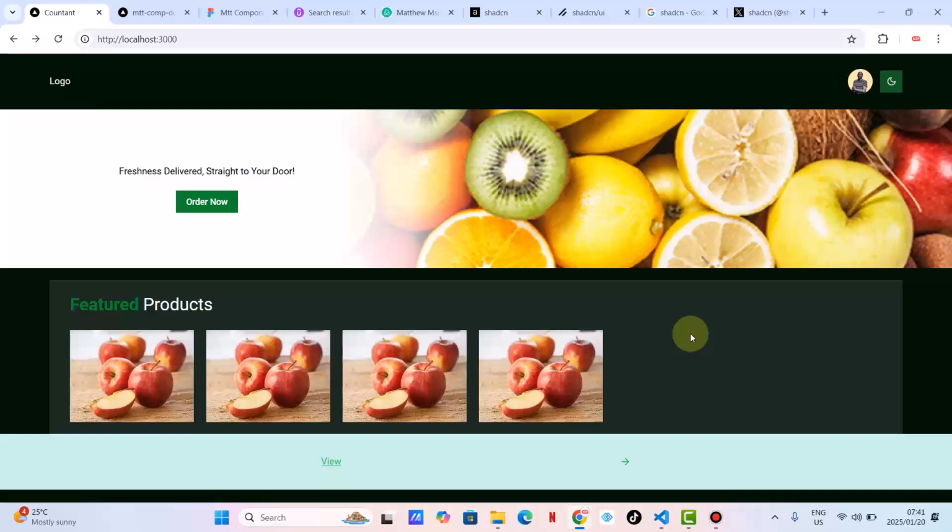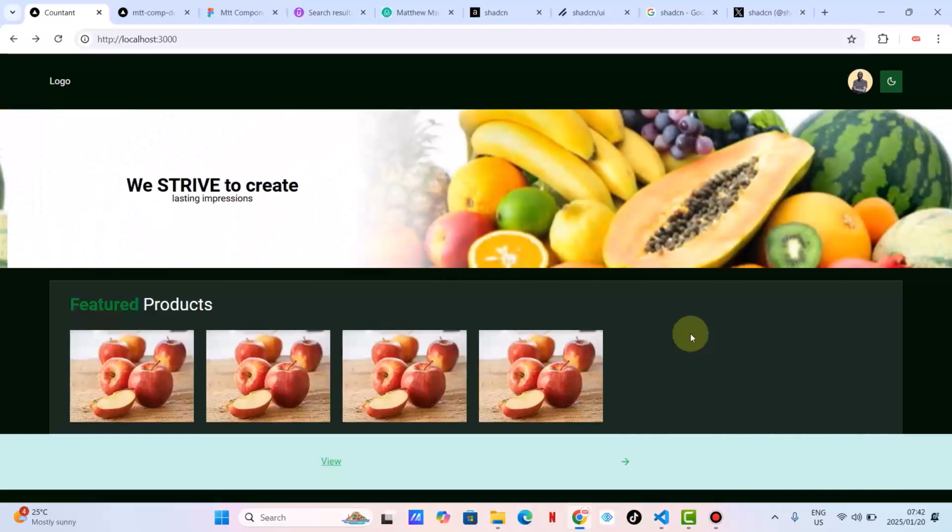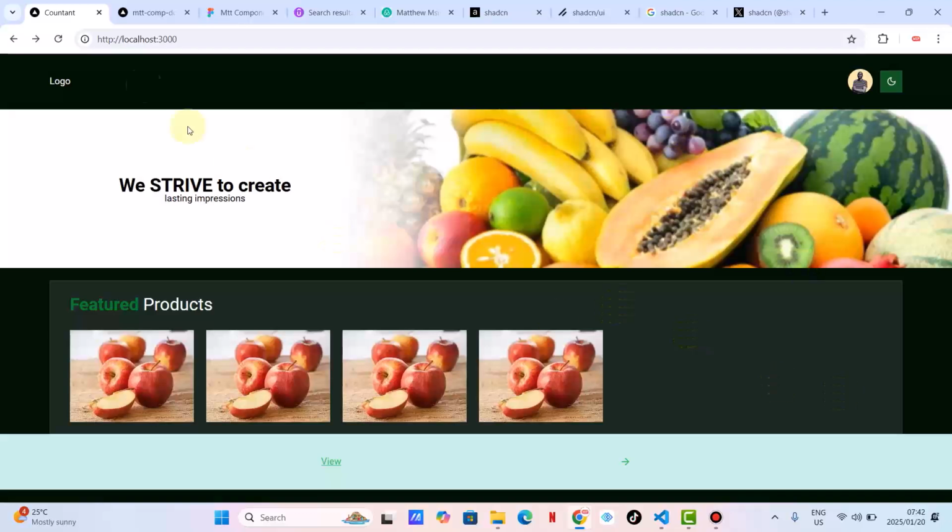But some libraries, there is no one representing the library. So without wasting time, I hope you are going to enjoy the video. I am going to show you my own Mtt component, and in doing so, I'm going to show you how to create this awesome UI.